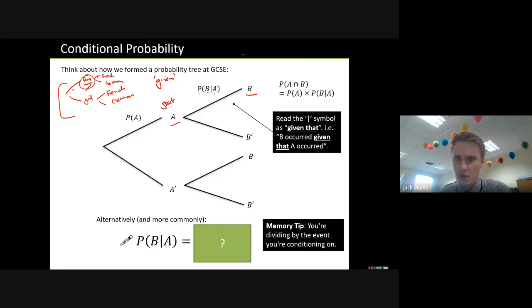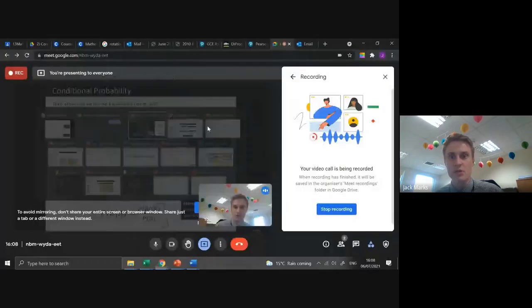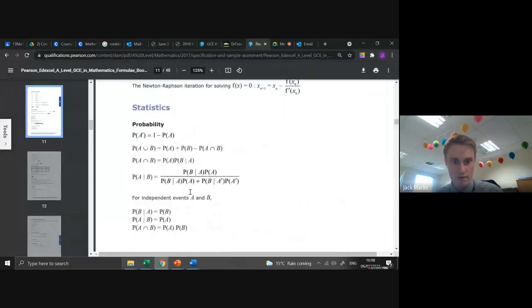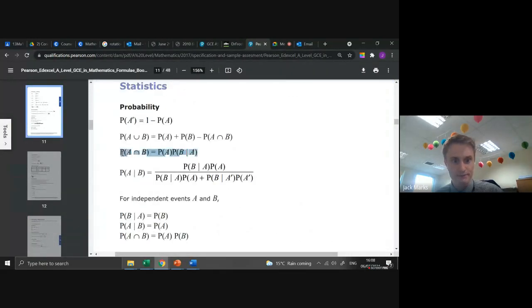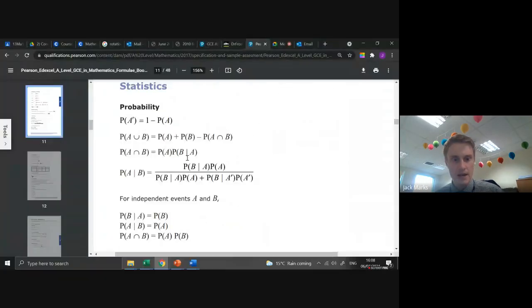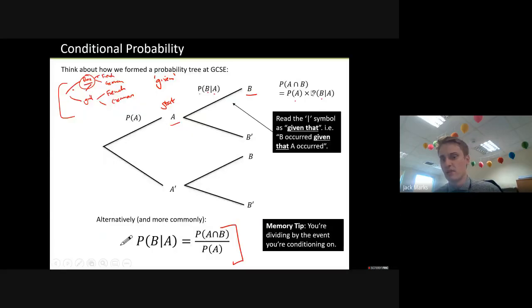And we've got one of our rules here. So if we wanted to find the probability of A and B, this is equal to the probability of A multiplied by the probability of B given A. And it can be written like this as well. And if I just quickly move over here, let's go back a little bit. This one is in your formula booklet. So the probability of A and B is equal to the probability of A multiplied by the probability of B given A. So you don't have to remember this one. This is in your formula booklet.